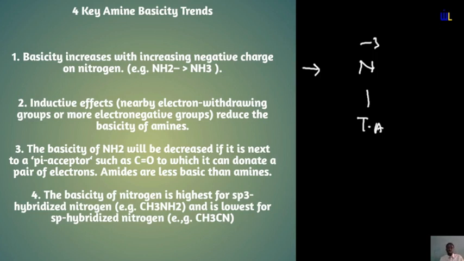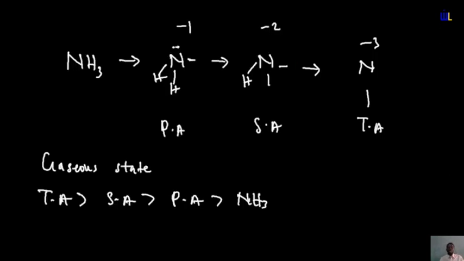So that's that basically. So which means if, for instance, I have a particular amine, let's say I have something like aniline.